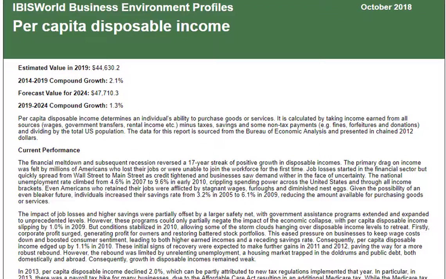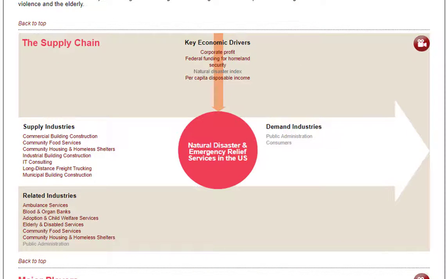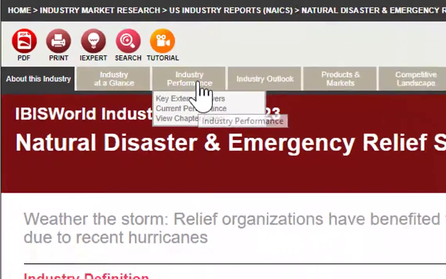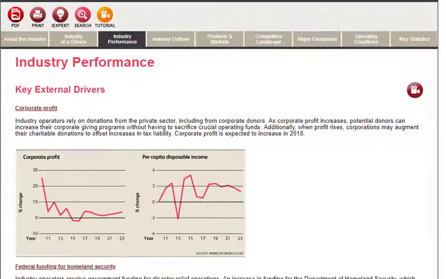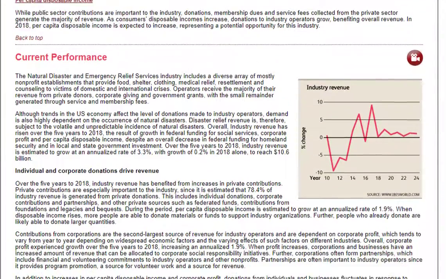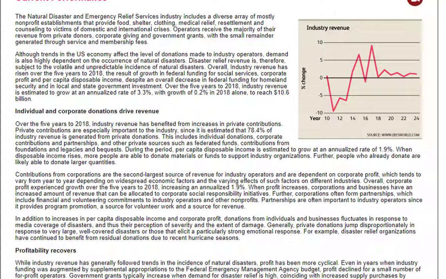This tells me what the growth outlook is, which could give me an idea of what the possibilities are for more donors to any sort of nonprofit in the future. What I mainly want to look at right now is industry performance. So you'll see key external drivers, corporate profit, but I am actually going to scroll down and look at current performance. There are certain things in here that really do relate back to pretty much any sort of nonprofit, especially the second section here, individual and corporate donations drive revenue.